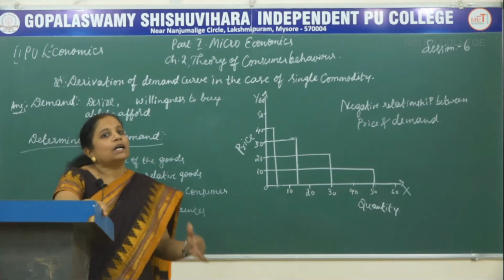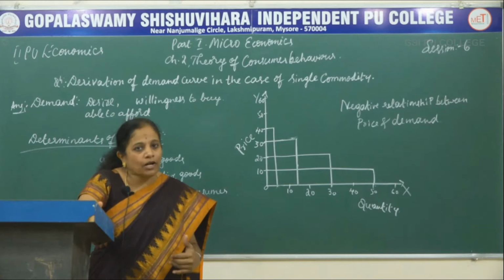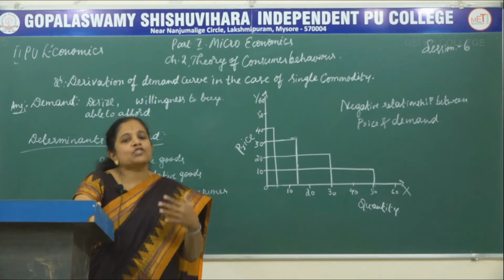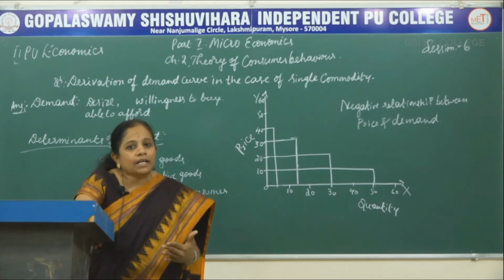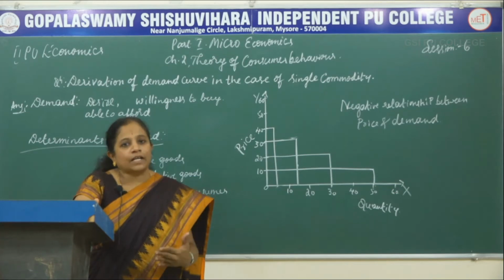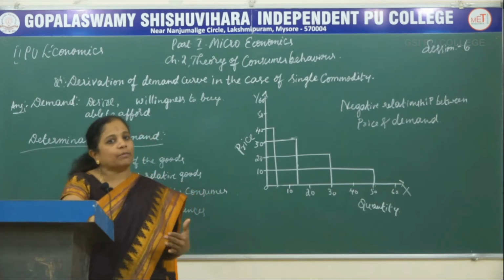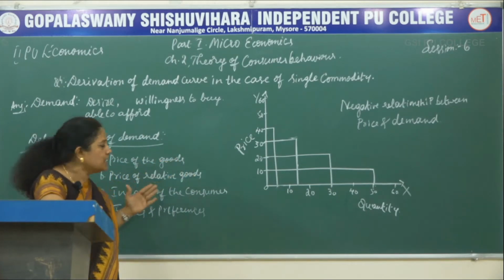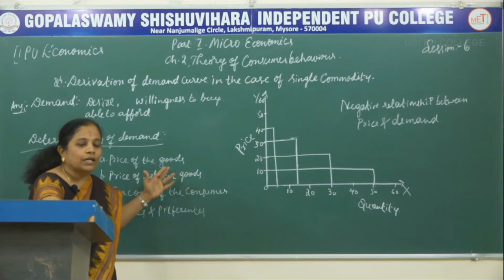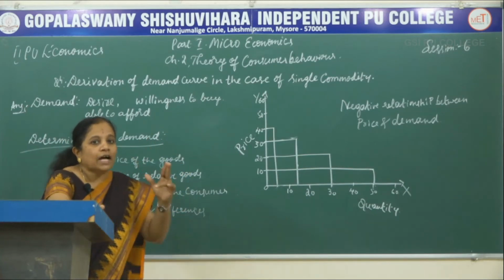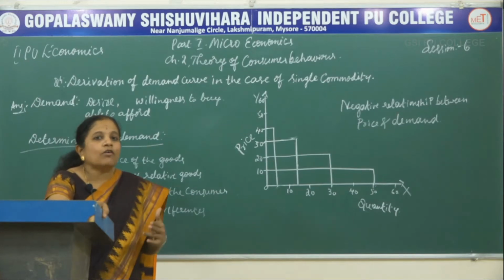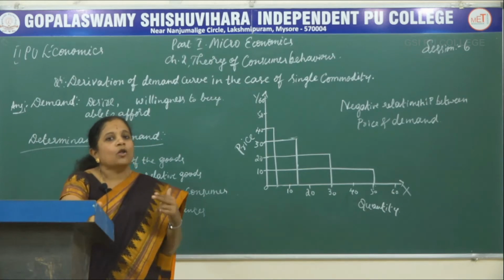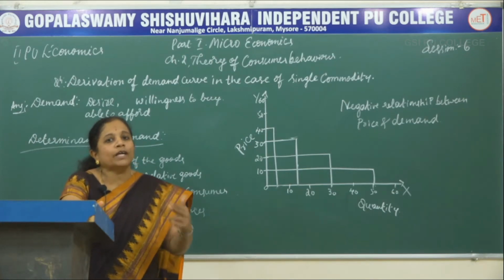You all know that desire will not just fetch us the product, and the willingness to buy and the ability to afford will not by themselves help us to buy the product. There are some other determinants of demand which operate the demand. The first determinant of demand is the price of the good. The price of the good which I intend to buy, the utility of which is needed by me, is checked first. So, we always look at the price of the product before we buy it.